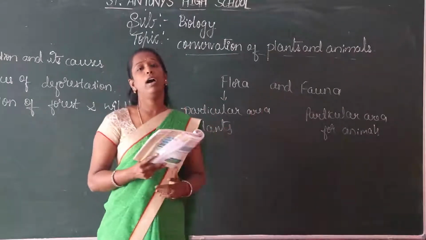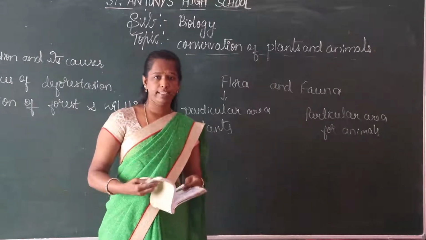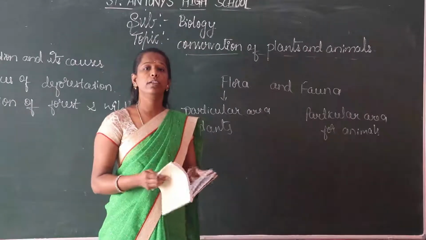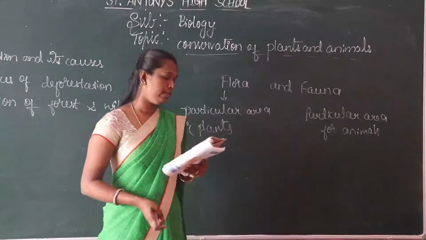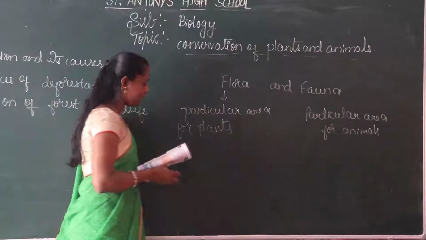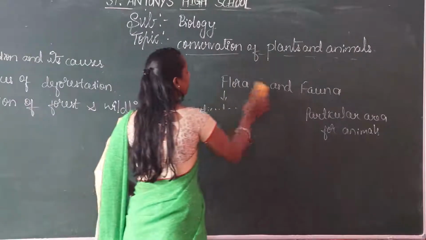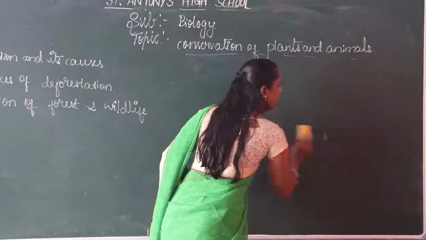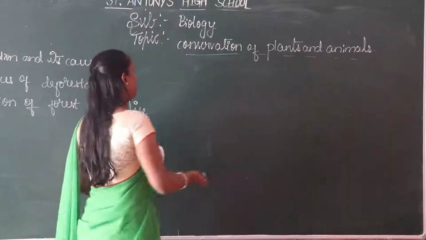These animals are found in the Pachmarhi Biosphere Reserve. Flora means a particular area for plants and fauna means a particular area for animals.